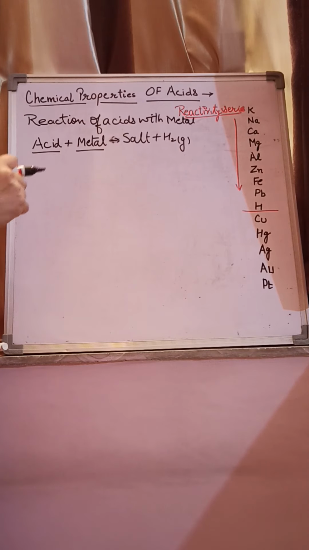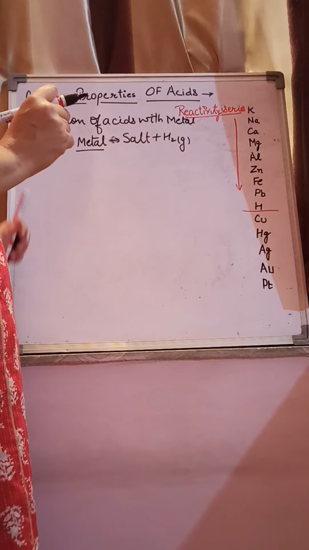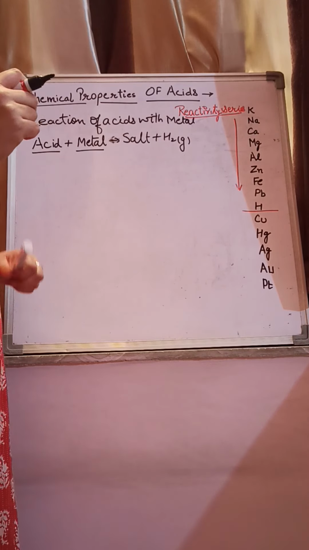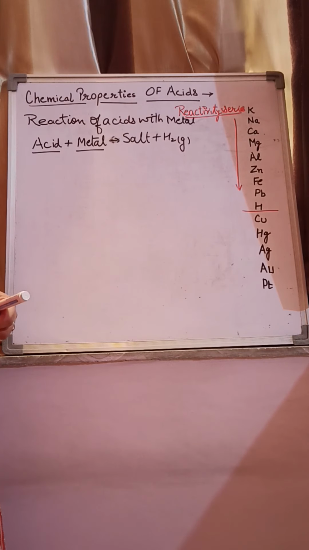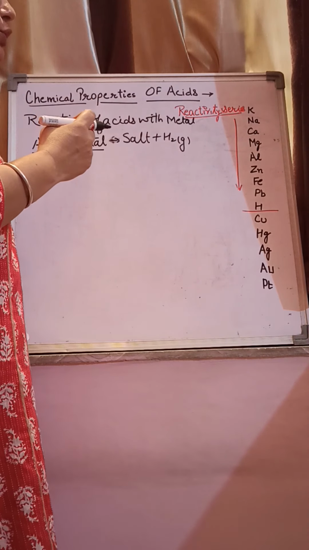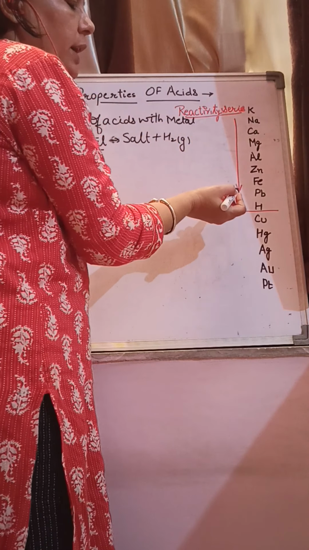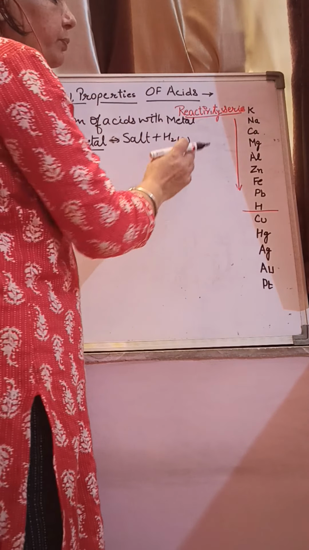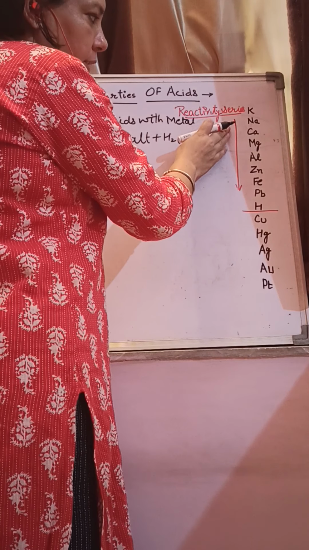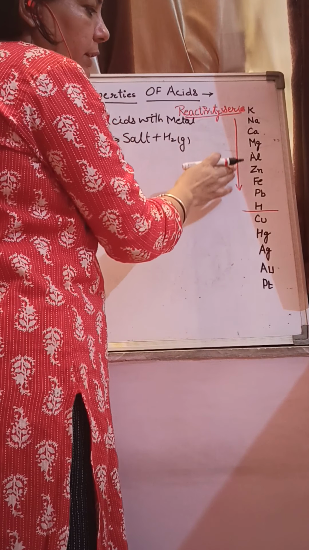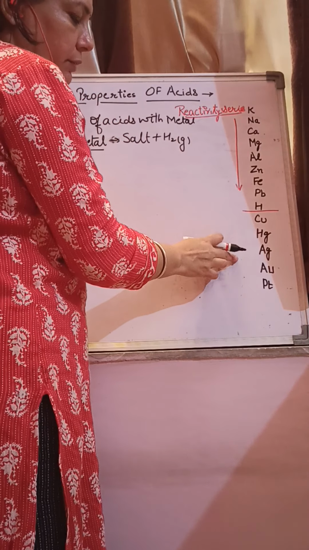For example, here I use the term that when acid reacts with active metal. What is the meaning of active here? To understand this word, let us discuss the reactivity series of metals which I have already written on the board. In this reactivity series, metals are arranged in the decreasing order of their reactivity.